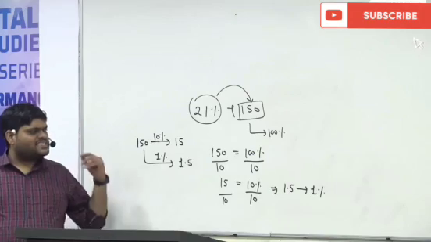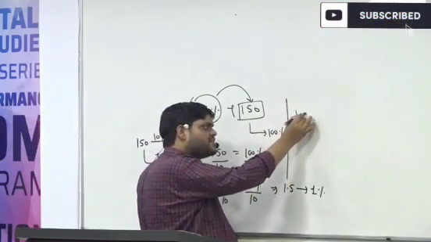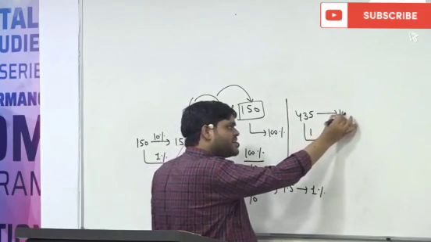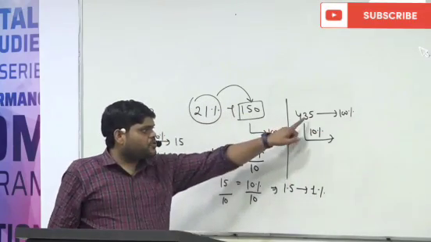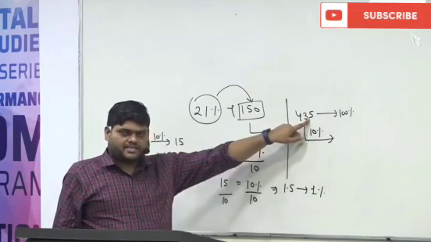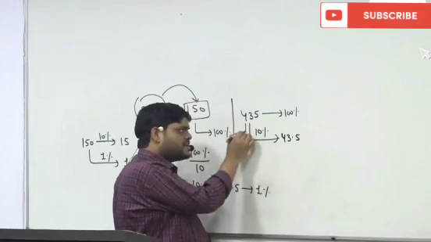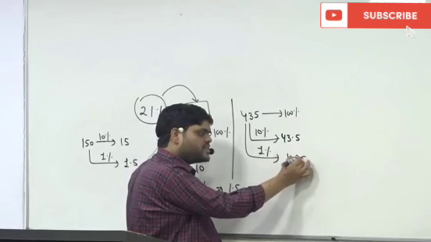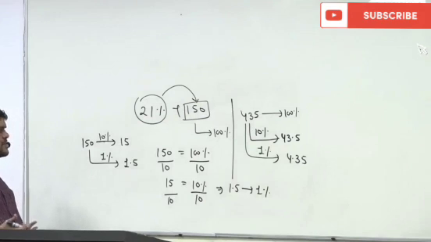And this is true for any number. Whenever any number is given, understand this is equal to 100%. For 10%, just put a decimal before the unit place. So 43.5 becomes your 10%. If we have to find out 1%, this 4.35 becomes 1%. Any number you can take and simply find out the 10% and 1% of that.